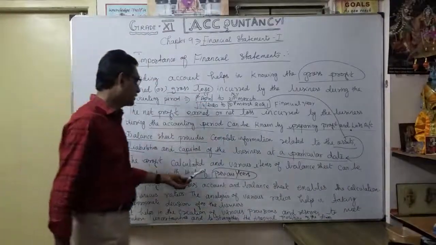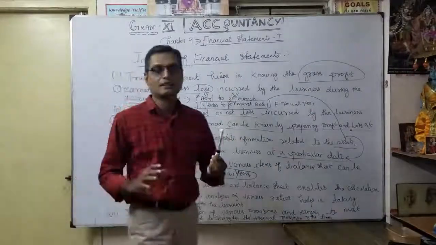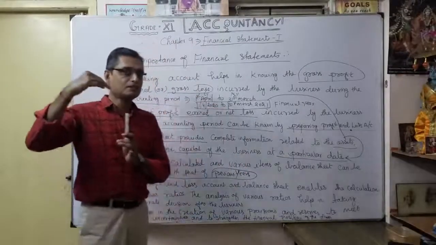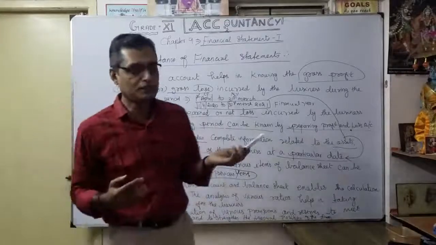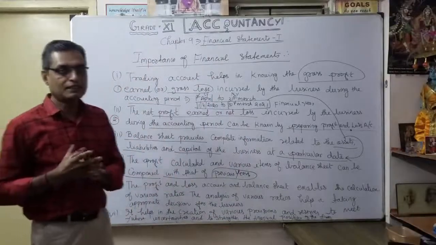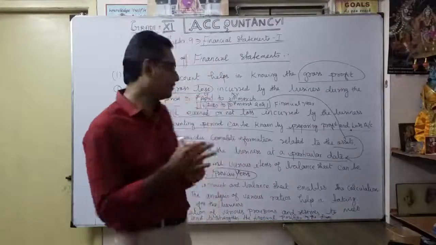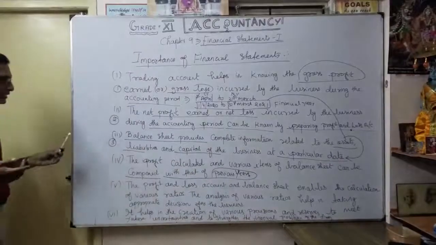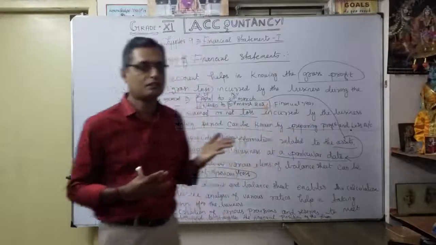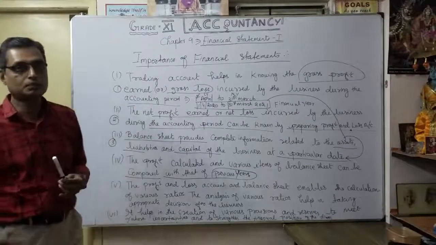The profit calculated and various items on the balance sheet can be compared with the previous year, because you want to take decisions. Sometimes what will happen, compared to last year and current year, expenditure will become more in certain areas, or in certain areas sales become very less, or purchases become more. Likewise, you want to compare the previous year and current year. Why is the reason behind the reduced profit? How do you know? Only by comparison with our last year's financial statement. That's very, very important. The fourth one, the importance of preparation of the financial statement.